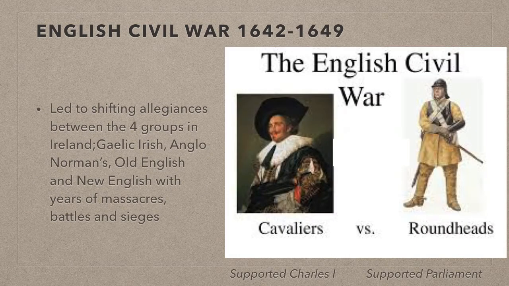The 1640s turned out to be one of the most confusing periods in Irish history, as while this rebellion was happening, civil war broke out in England between Charles I and his defenders, called the Cavaliers, against Parliament's Roundheads, as they were called, with Oliver Cromwell emerging as one of their greatest leaders. This led to the shifting of allegiances between all four groups in Ireland: the Gaelic Irish, the Anglo-Norman Irish, the Old English, and now the New English, who had been planted recently. And there were years of massacres and battles and sieges.